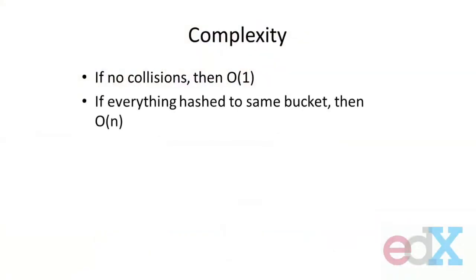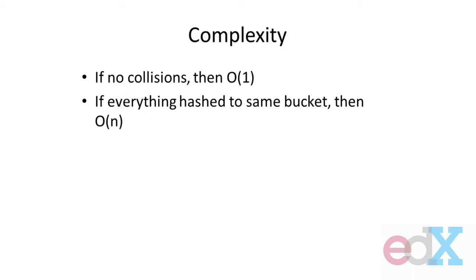With that idea, I'm going to hash by computing some function on the key that's going to tell me where in the list to go to, and I'm going to make the list large enough that I can store most of the elements in there, but not too large. One of the questions is, just intuitively, how good is hashing? Well, if there are no collisions, then this is order 1. Now, that also assumes that the computation of the hash function can be done very efficiently, but let's assume that. It basically says, given an element, a key, I do the computation, I go straight to that point in the list, I pull it out, and if there are no collisions, only that element is at that location in the list, I'm in great shape. The flip side, of course, is if everything is hashed to the same bucket, then I'm stuck.